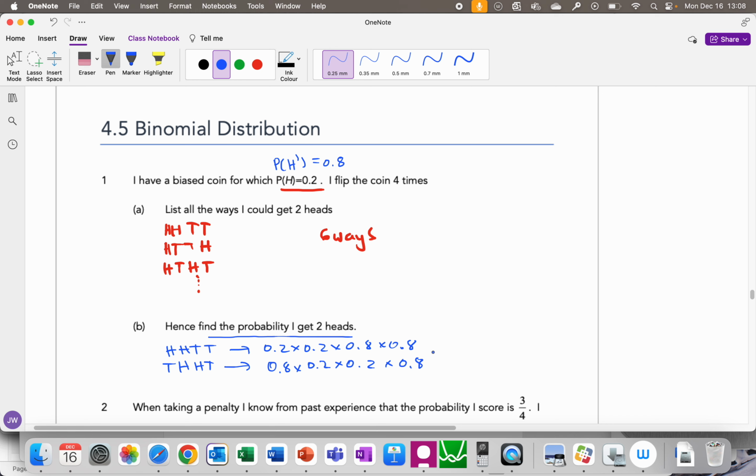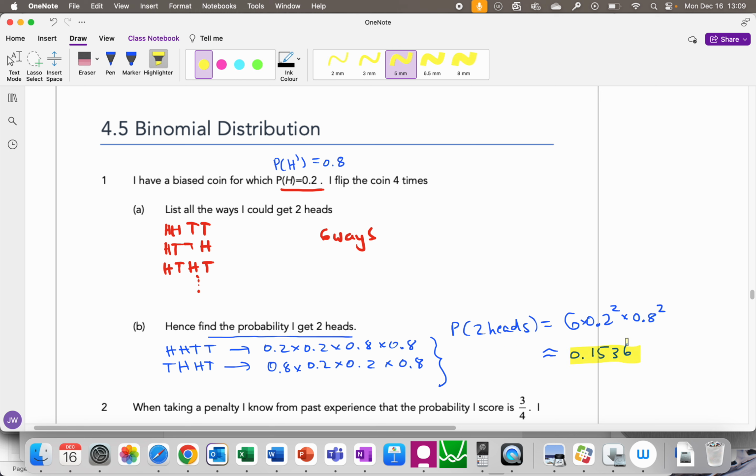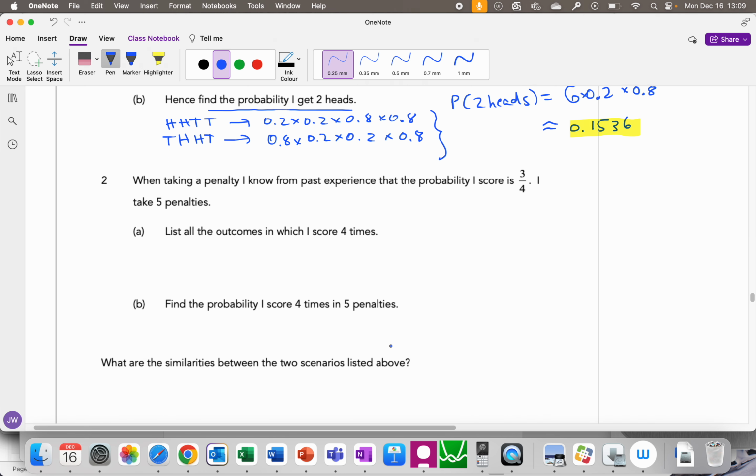Since we have 6 possible ways of doing this, our total probability of getting 2 heads is going to be, twice we get the head, doesn't matter in which order, and twice we fail to get the head, and that's going to be done in 6 different combinations. So what we end up with is approximately 15.36. Let's do another one, and you will see what emerges.